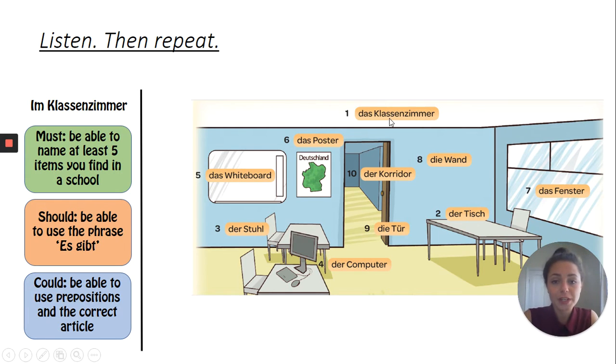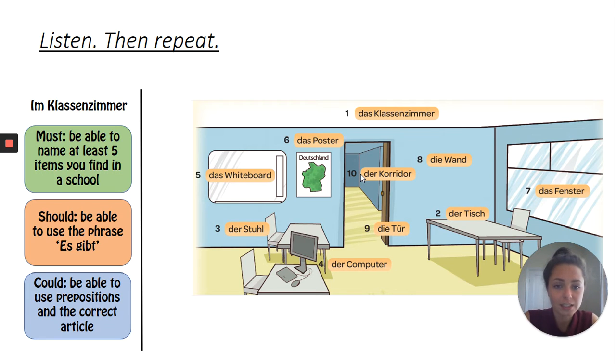I will read out number 1 to 10 to you. Say the German word first, then I will give you the translation into English. Then I will say the German word again and have a pause. I would like you to listen to it carefully and then repeat the German after me. I know it's a bit awkward to say it out loud when nobody else is around, but it helps you keep the pronunciation right. Okay, so here we go.